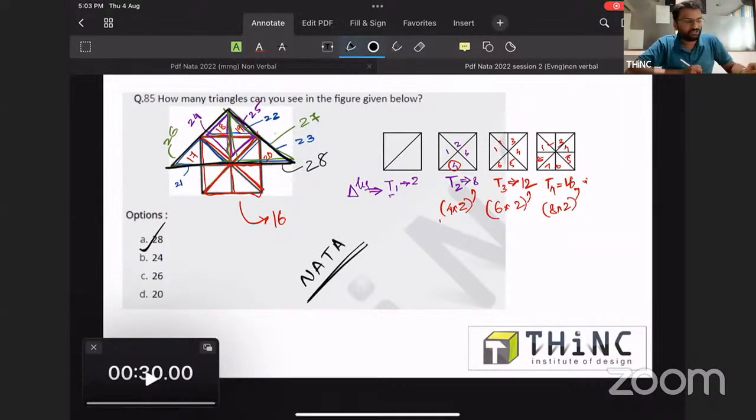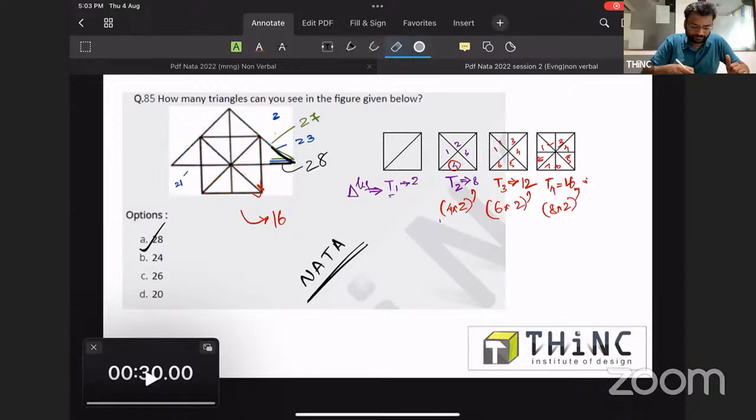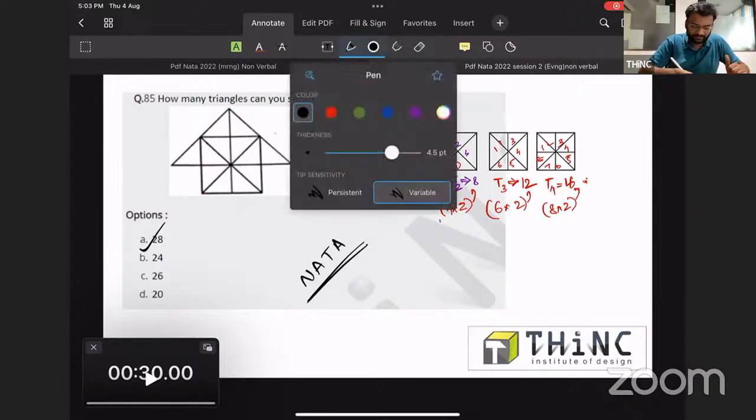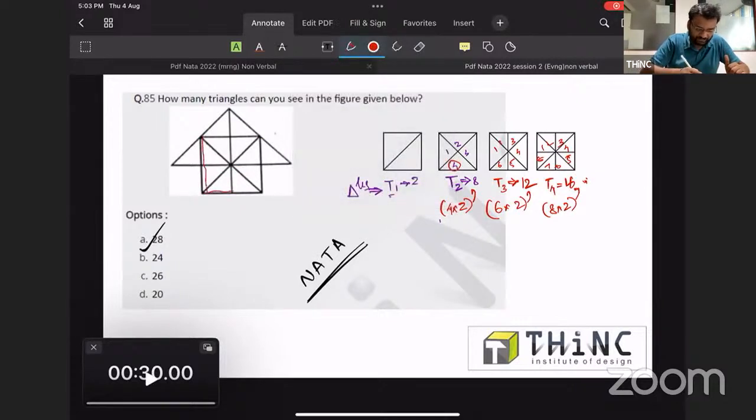At that time they had asked for the number of squares in this figure also. Actually in this figure, you guys can find a figure like this. We will call this as cross square. We can draw this separately. This cross square is having 5 squares in it.